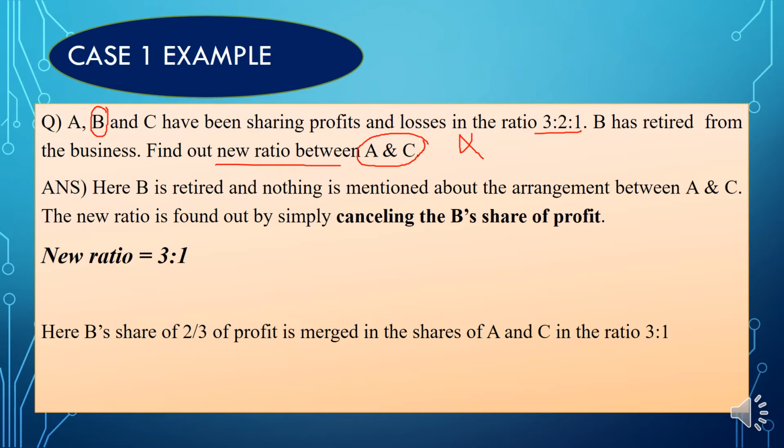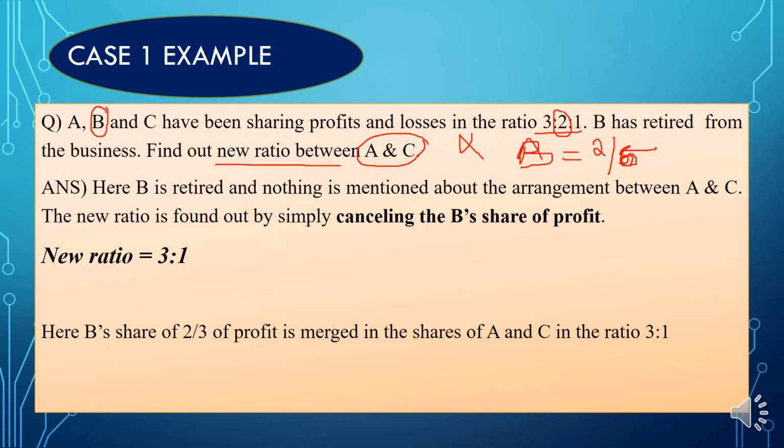In such a case, how will we calculate the new profit sharing ratio? Here it's very simple. We are just removing the outgoing partner's share. We know that A, B, C are in the ratio 3 is to 2 is to 1. B is the outgoing or retiring partner, so B's ratio is 2, right? 2 is B's profit sharing ratio, so 2 by 6. Sorry, it's 6. It's 2 by 6.